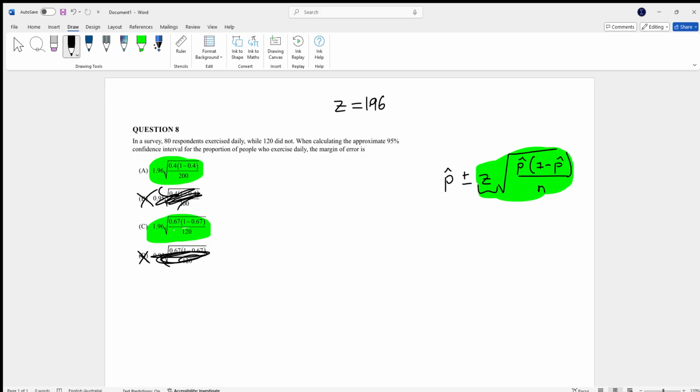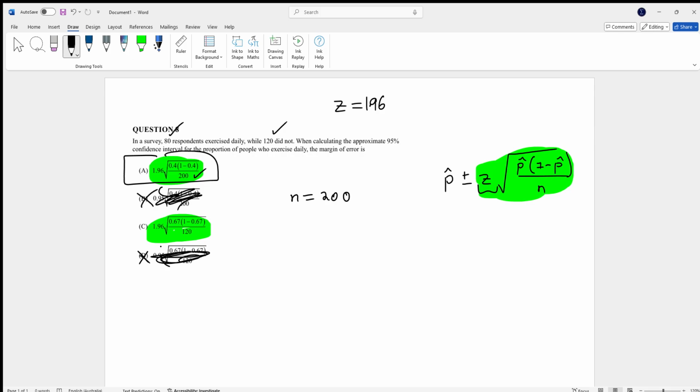Now, the main difference between these two is the proportions. Proportion is the number of people who do a certain thing over the population size. So here there are in total 200 people, because in a survey, 80 respondents exercised daily while 120 did not. That means they surveyed 200 people, 80 plus 120. So the sample size here is 200. Straight away I know the answer is going to be A, because that's the only one with 200 for the sample size.